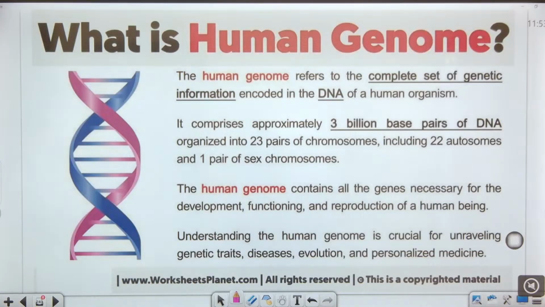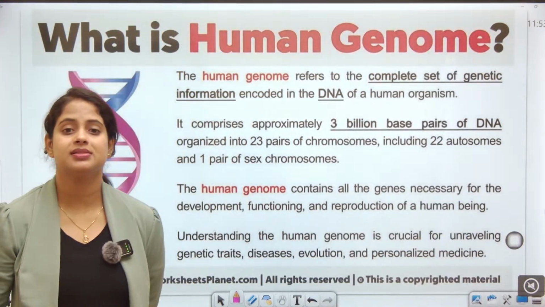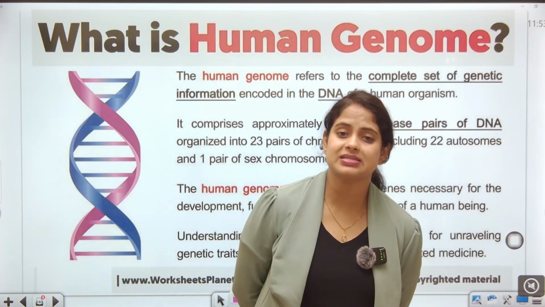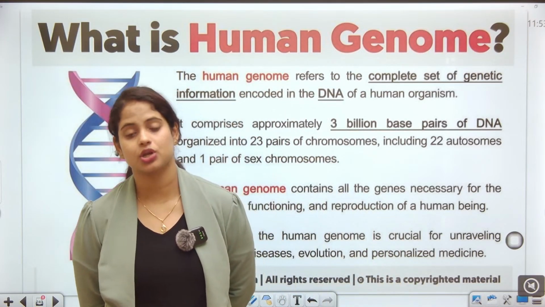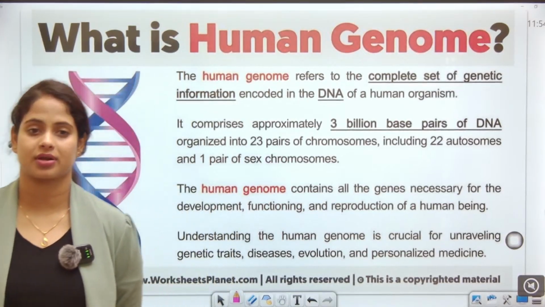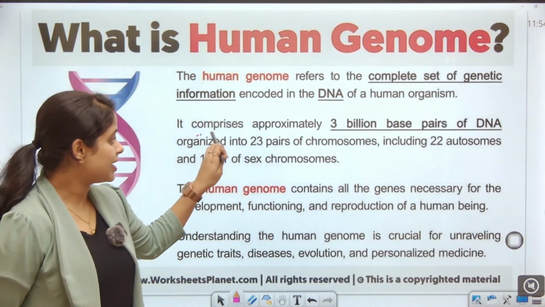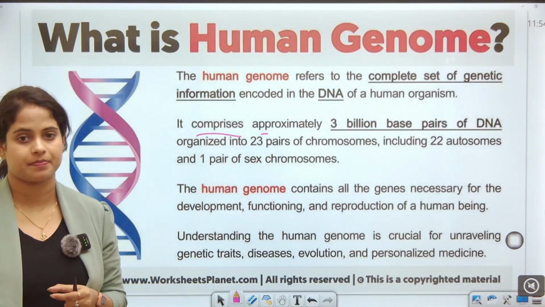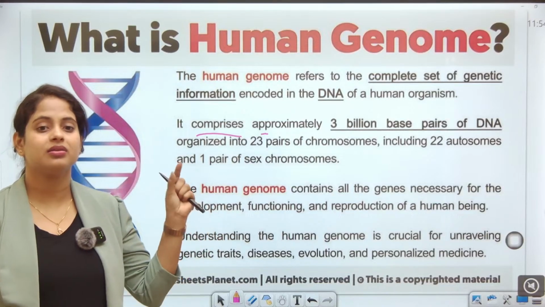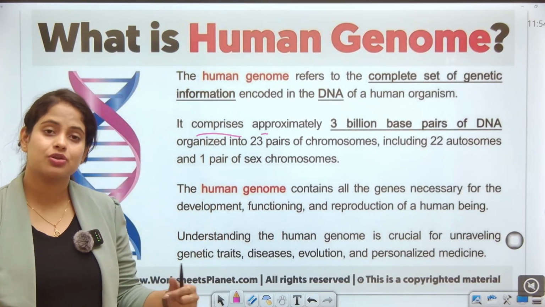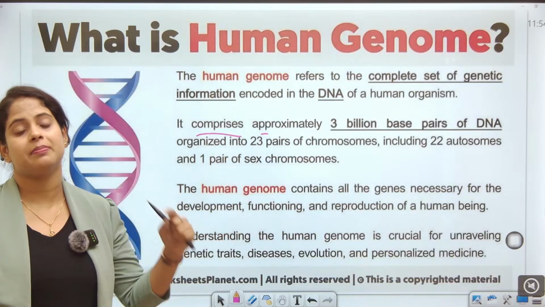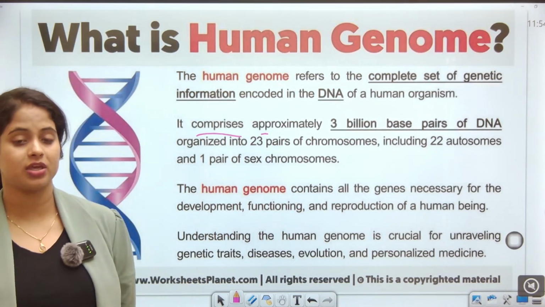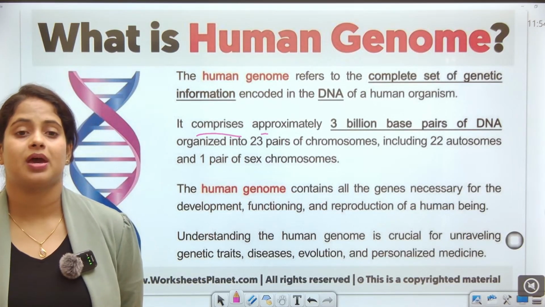So what is the human genome, guys? The human genome refers to the complete set of genetic information encoded in the DNA of a human organism. It comprises approximately 3 billion base pairs of DNA, organized into 23 pairs of chromosomes, including 22 autosomes and 1 pair of sex chromosomes. That means in the 23 pairs of chromosomes in our body, there is always 1 pair of sex chromosomes.